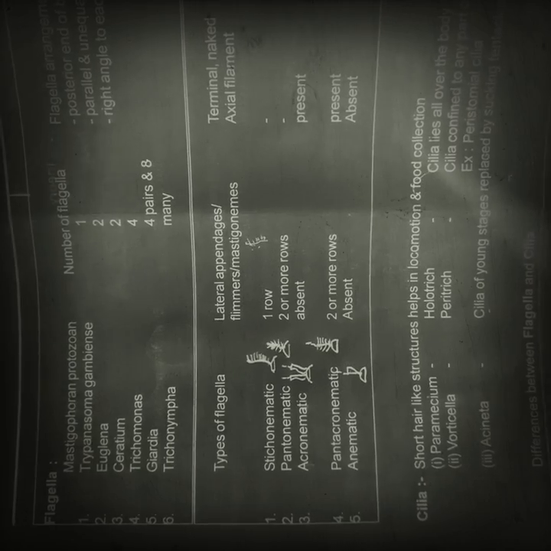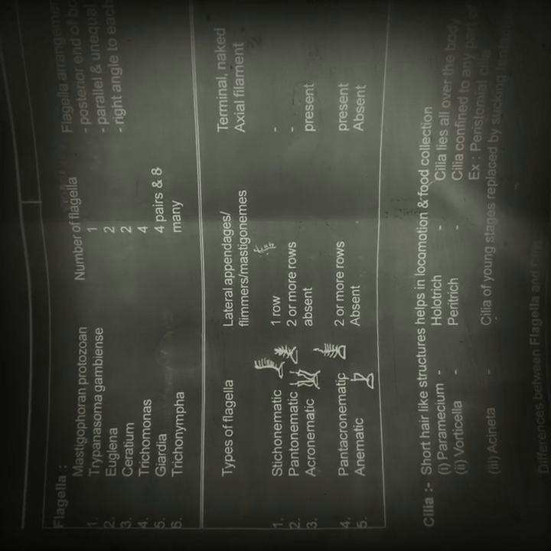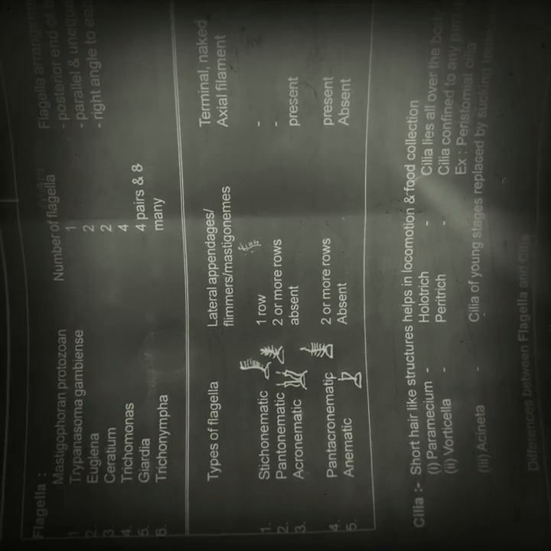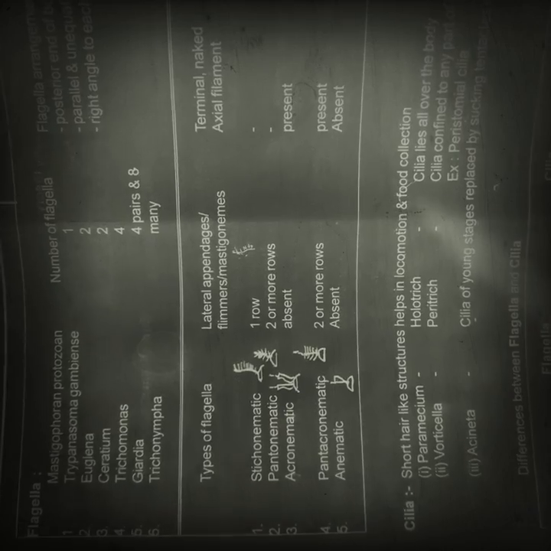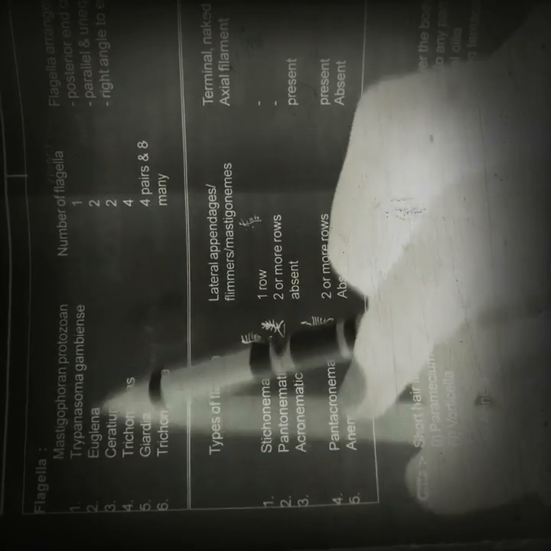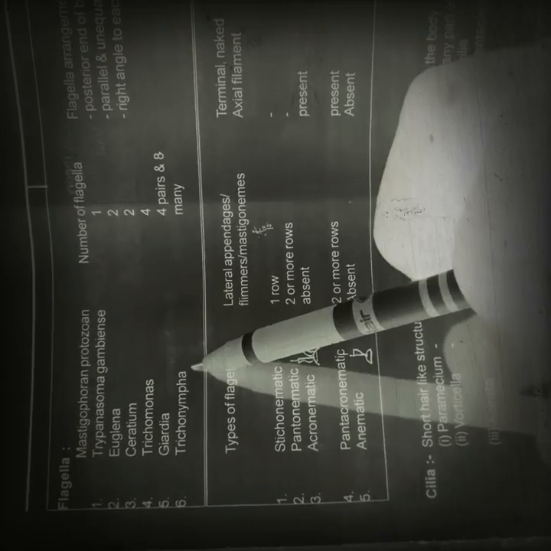In our previous class, we discussed locomotor structures in protozoans, especially we have completed pseudopodia. Today in this class, we are going to learn about flagella. Okay, let us start. Mastigophora are protozoans, single celled. Let us take some examples, and then we can learn the number of flagella and their arrangement.